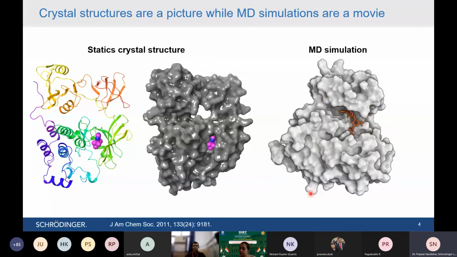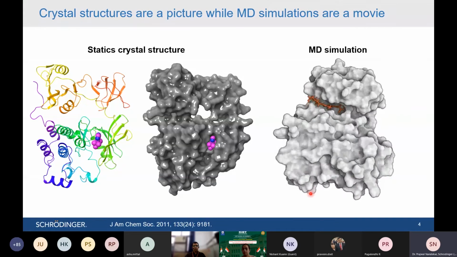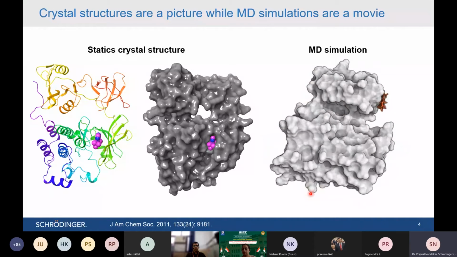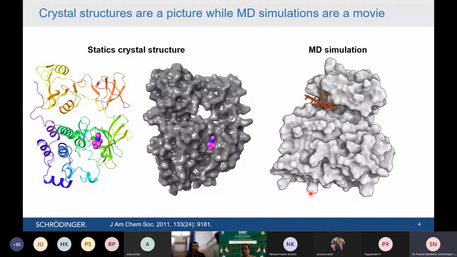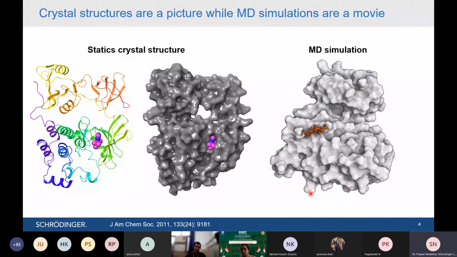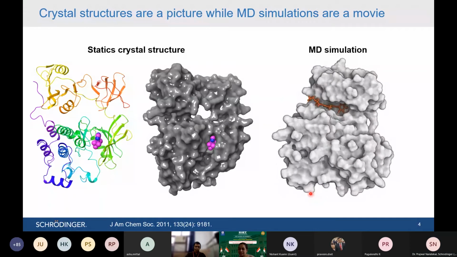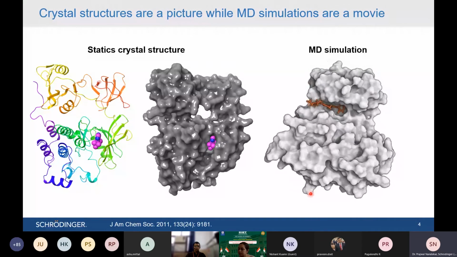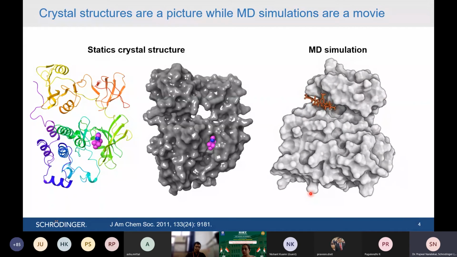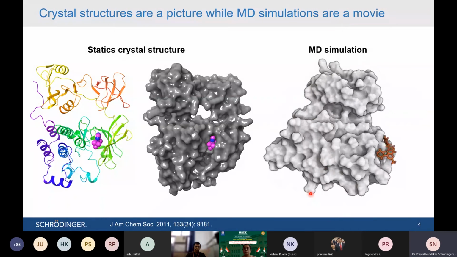Just like a movie: the movie is playing, your protein is moving, all atoms of the protein are moving, and then the crystallographer comes into the picture and makes the crystal of that particular protein structure, which is nothing but a static frame of the complete movie. So you are not actually seeing the movie in crystallography; you just pause the movie, take the screenshot, resolve that screenshot and deposit it in the Protein Data Bank.